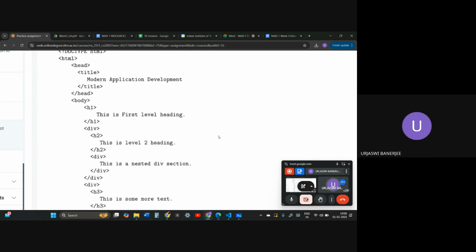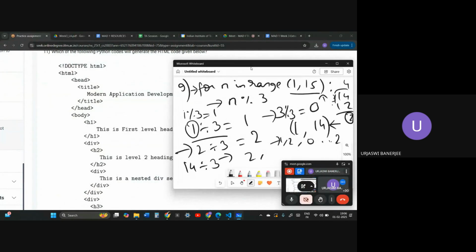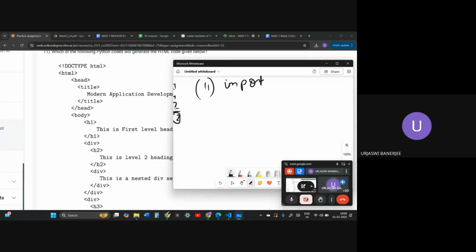What I will do is open the whiteboard and write it. Just give me a second. I have seen that they are importing it as PyHTML. This is question number 11: import PyHTML as H. First of all it should be h.html. Inside that it should be the head tag, h.head. Inside that it should be h.title.